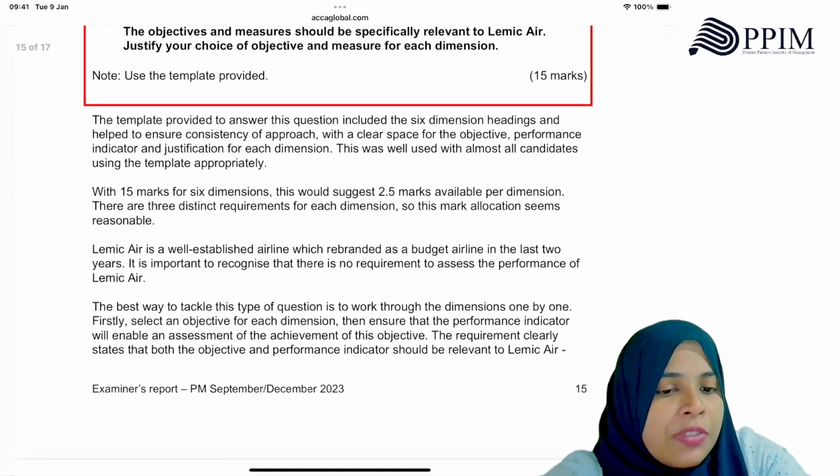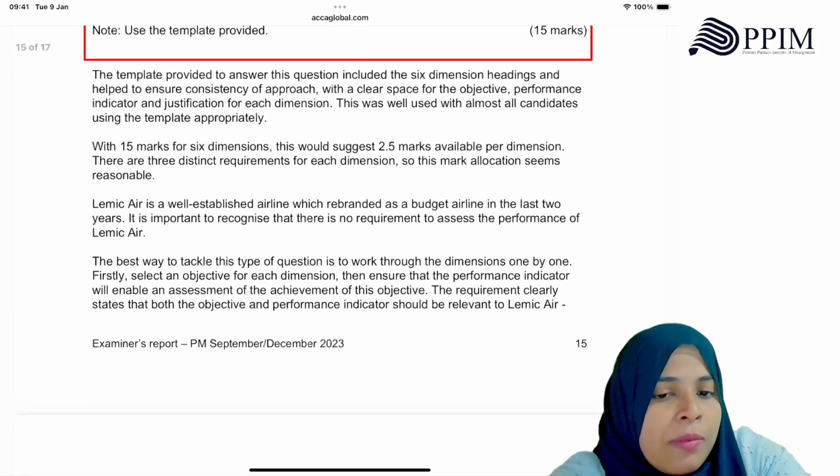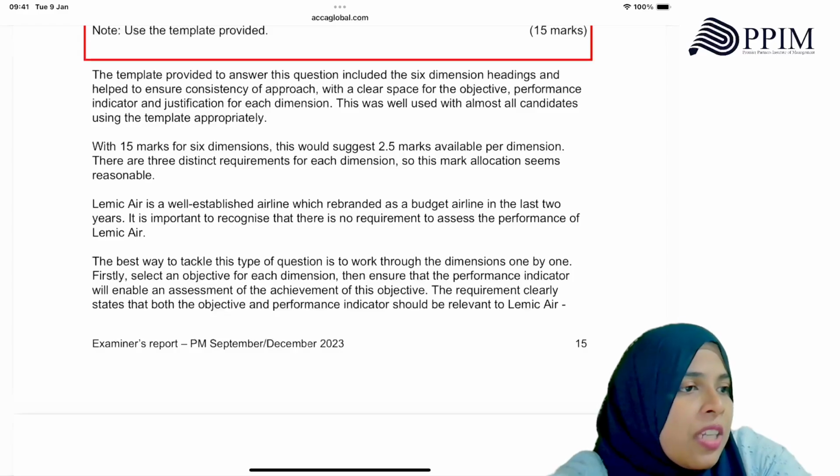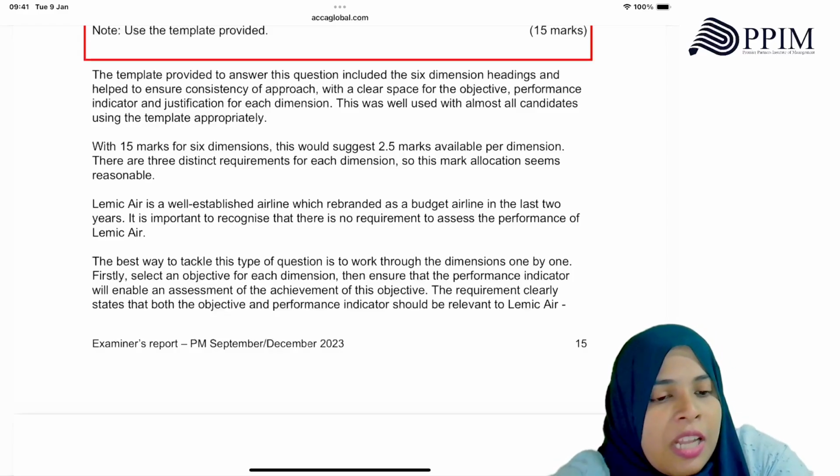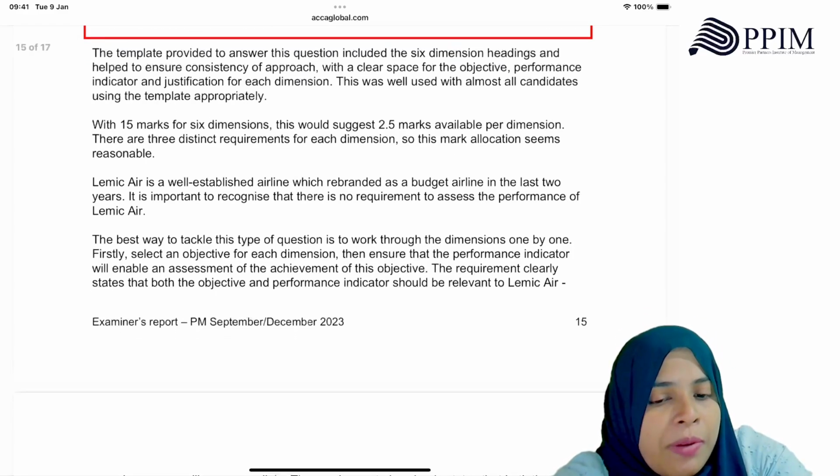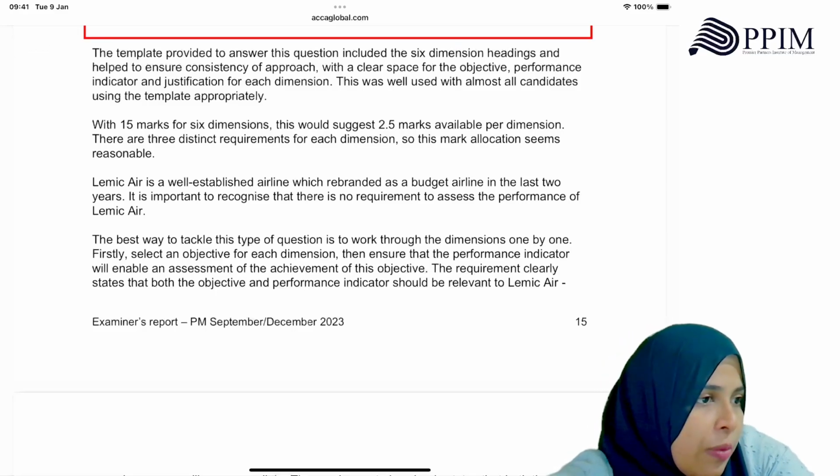With 15 marks for 6 dimensions, it suggests that 2.5 marks are available for 1 dimension. There are 3 distinct requirements. So this mark allocation seems reasonable. Can you understand that? Lemikia is a well-established airline which rebranded as a budget airline in the last 2 years. It is important to recognize that there is no requirement to assess the performance of Lemikia.